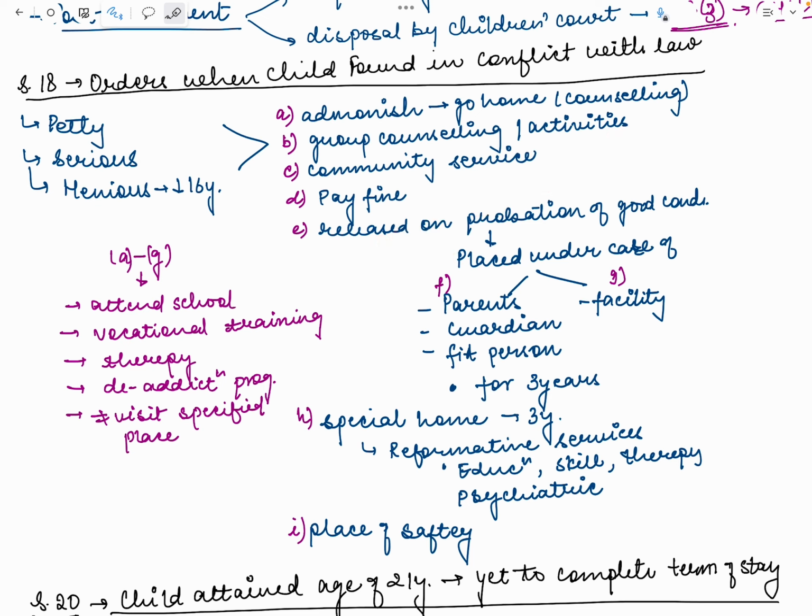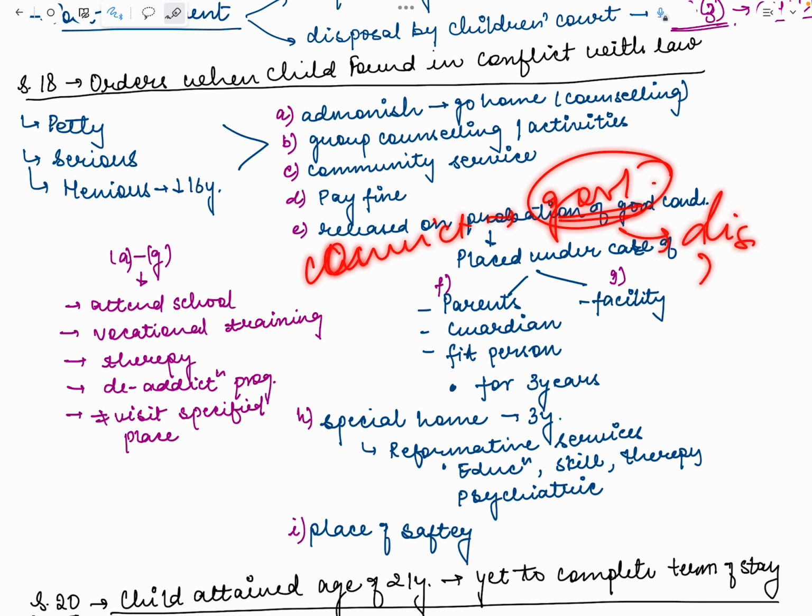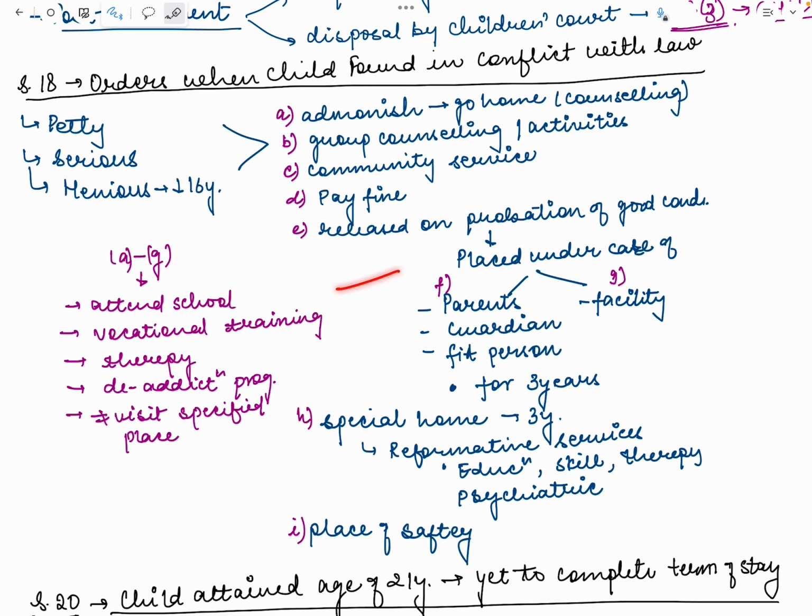What are the disqualifications? If you are a convict, you cannot apply for a government job, right? Or if you apply, you have to disclose that you have been convicted. So there are certain disqualifications. Those disqualifications do not apply to a child. Okay, this is another benefit.